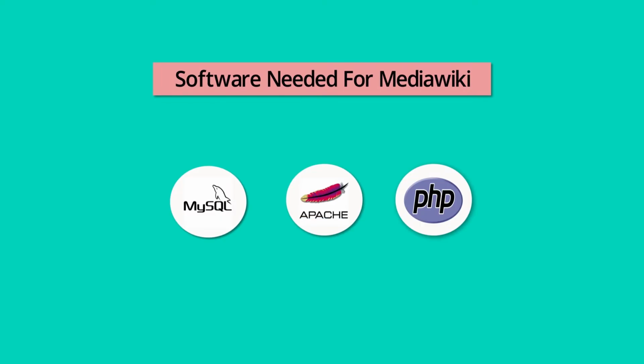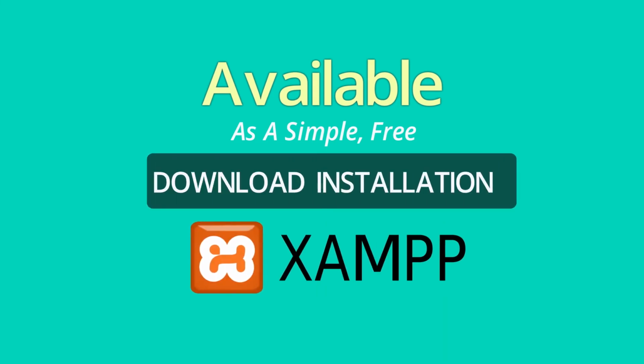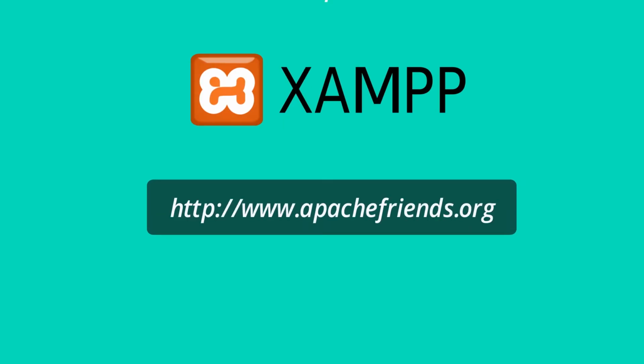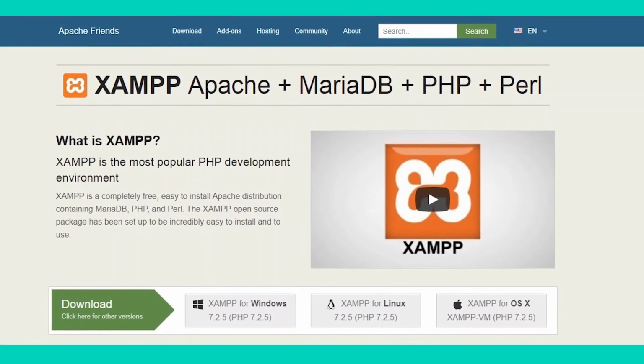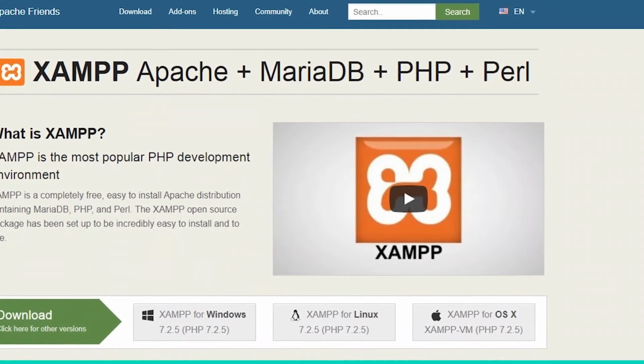In fact, to ease the process, all the important software needed for MediaWiki, like Apache web server, PHP and MySQL database, is available as a simple, free, one download installation as XAMPP from the following link, which can be installed and configured easily. It is available for most of the OS like Linux, Windows and Mac. In fact, XAMPP is an acronym for X for Cross Platform, A for Apache, M for MariaDB, P for PHP and P for Perl. For details regarding the installation, please visit the following link.